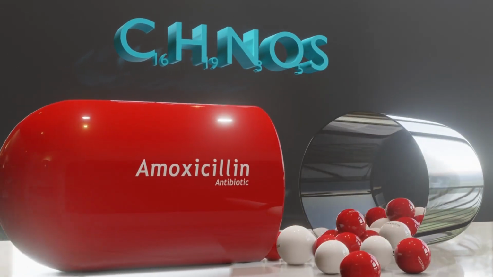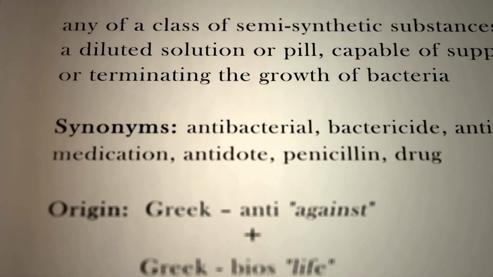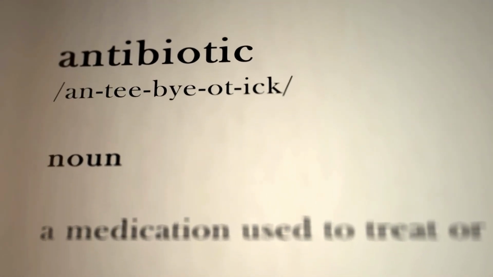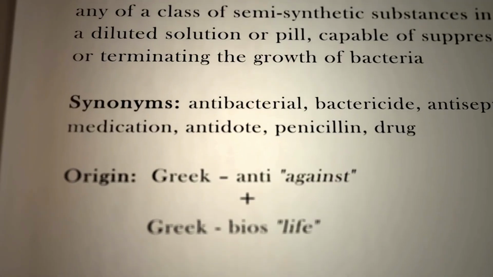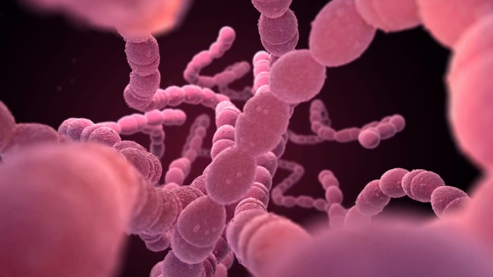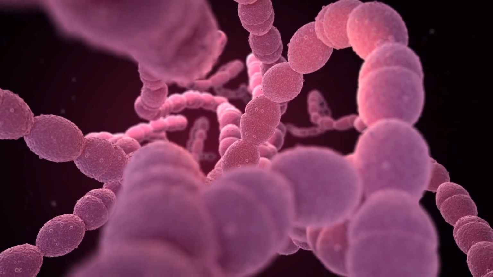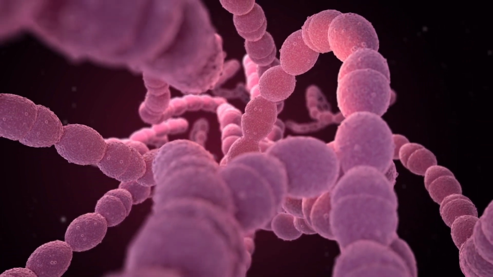Another difference lies in their spectrum of activity. Azithromycin has a broader spectrum, meaning it is effective against a wider range of bacteria, including certain gram-positive and gram-negative bacteria. On the other hand, clarithromycin is more potent against certain gram-positive bacteria, such as streptococcus and staphylococcus species.